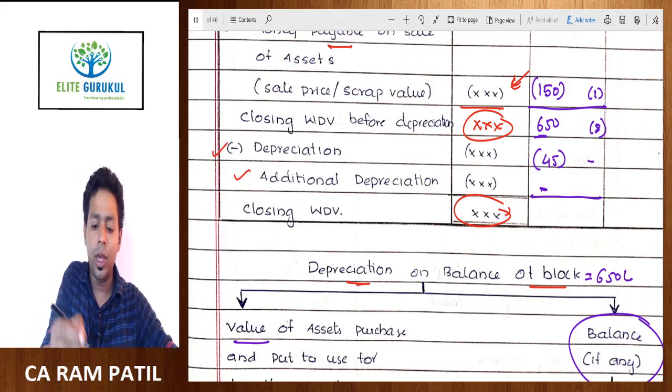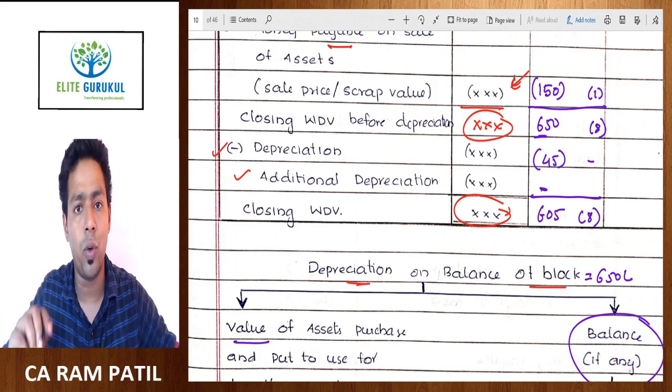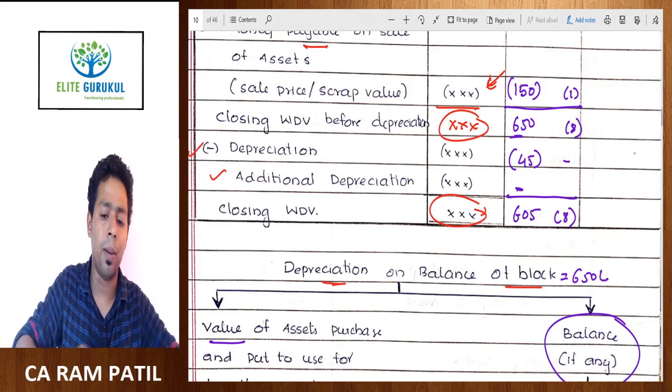So what is your closing WDV after providing depreciation? 650 minus 45 is equal to 605, and the 8 assets you are going to carry forward to the next year. This is how we compute.